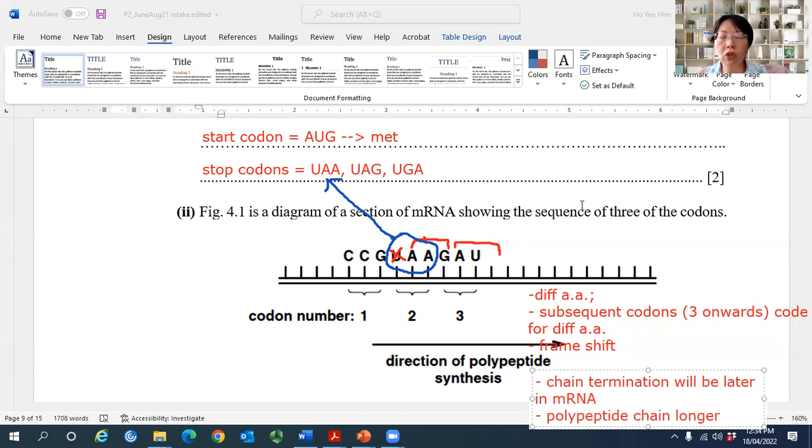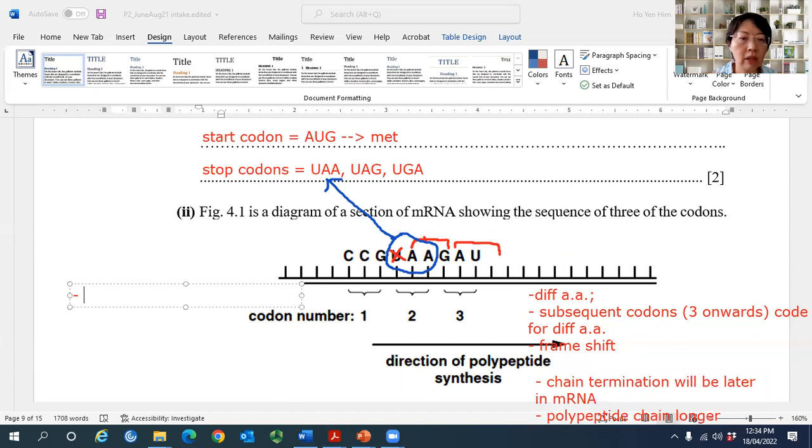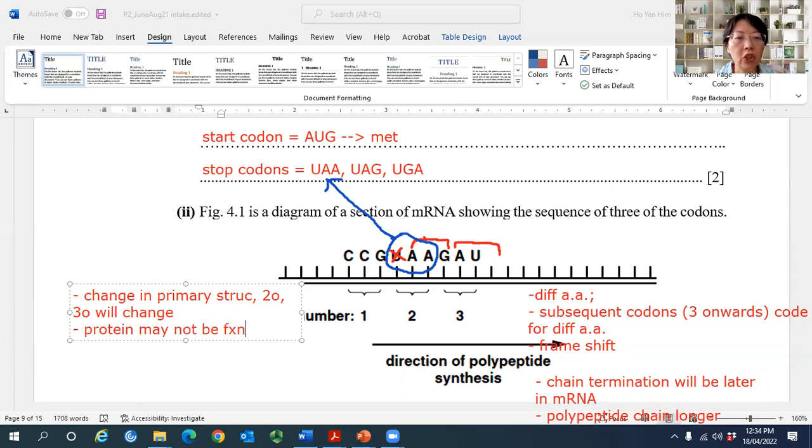Because of the different amino acid sequences, the primary protein structure changes, and the secondary and tertiary structures will change too. When the structure changes, the protein may not be functional. It cannot function as usual because the shape has changed.